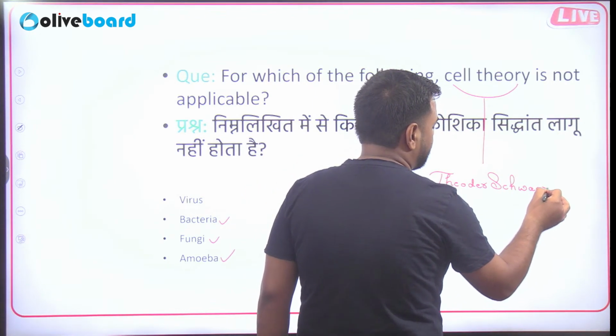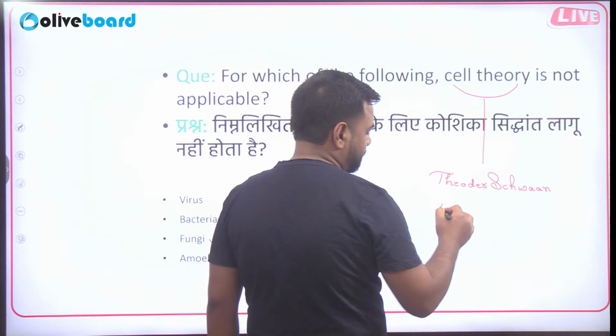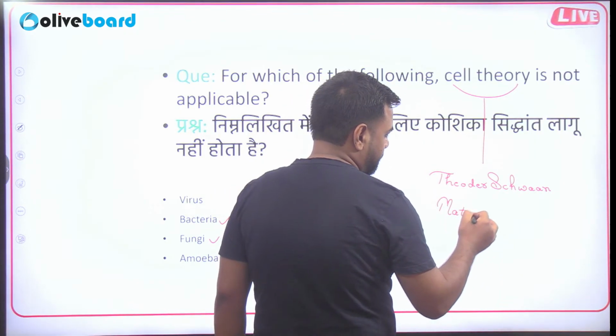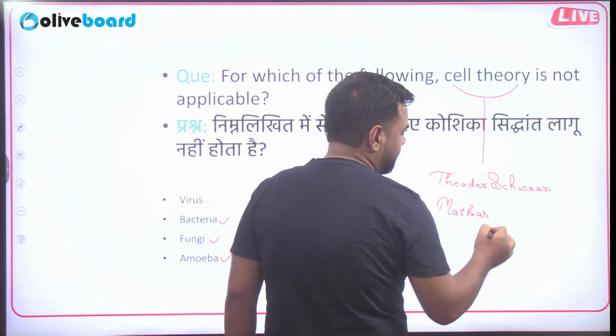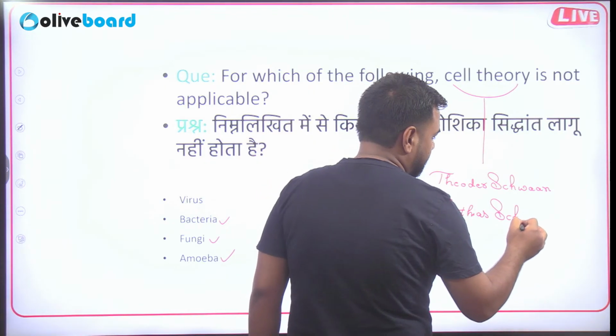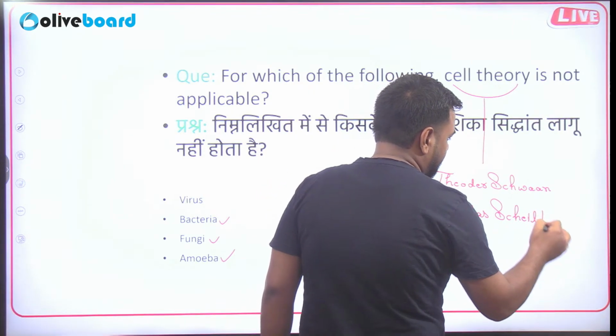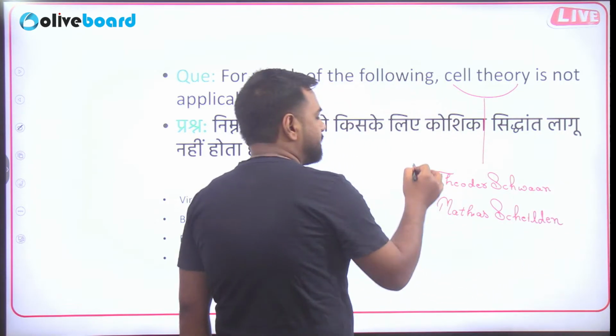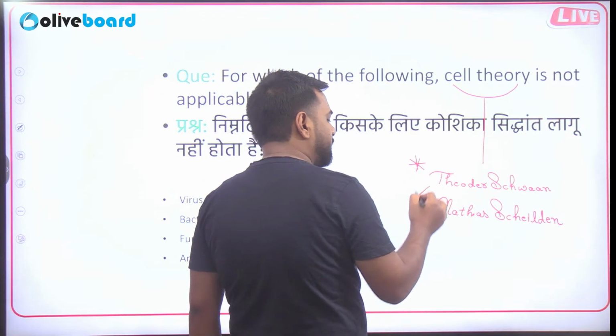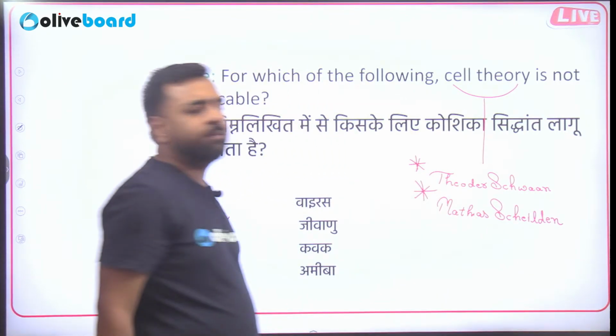Cell theory was given by Theodor Schwann and Matthias Schleiden. Cell theory was given by Theodor Schwann and Matthias Schleiden.